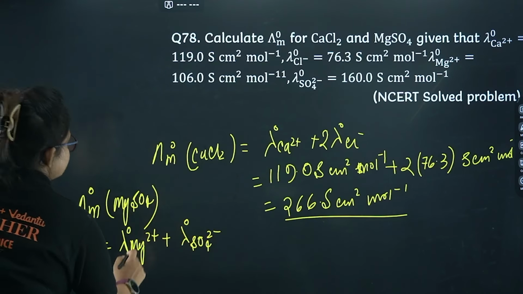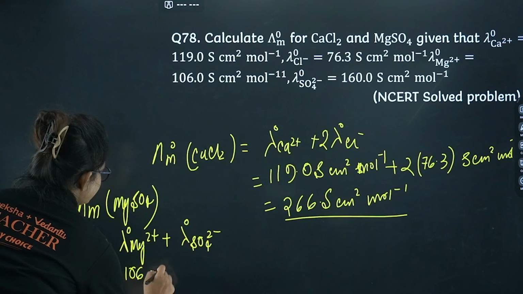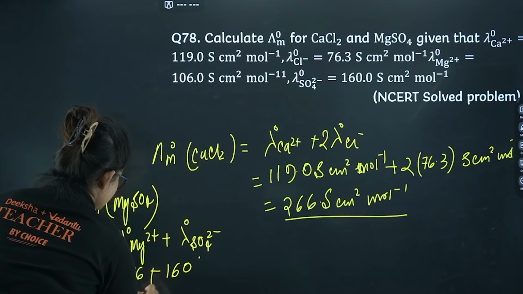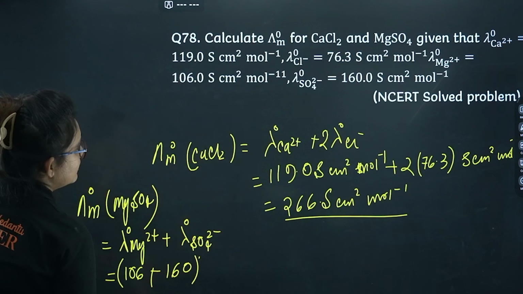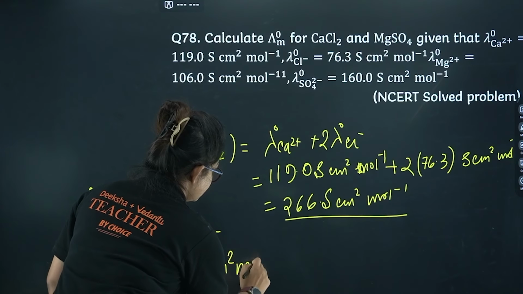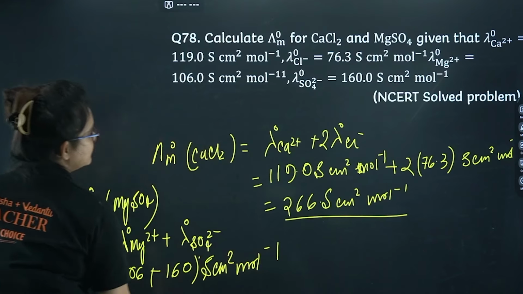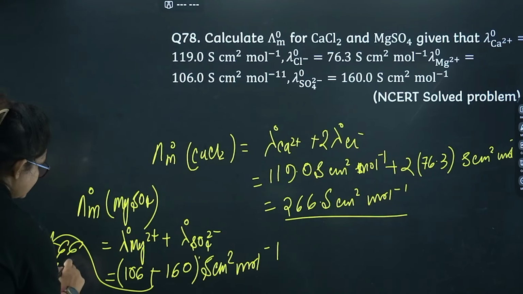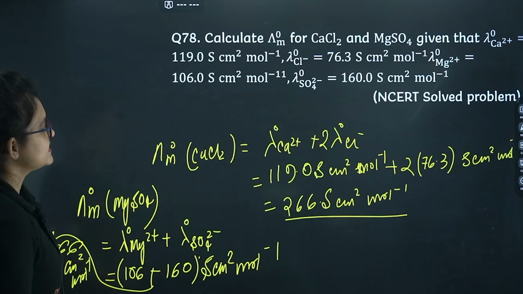So for Mg2+ the value is given as 106, plus here you are given 160 Siemens centimeter square mole inverse, right? So from here you will get 266 Siemens centimeter square mole inverse. That's it. I guess it's clear for you.